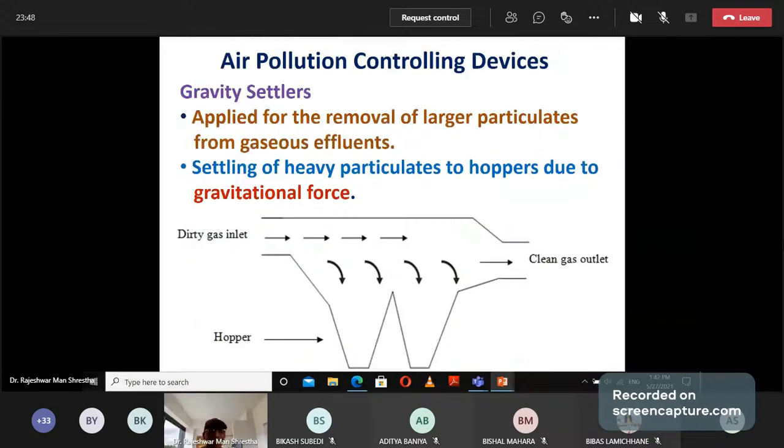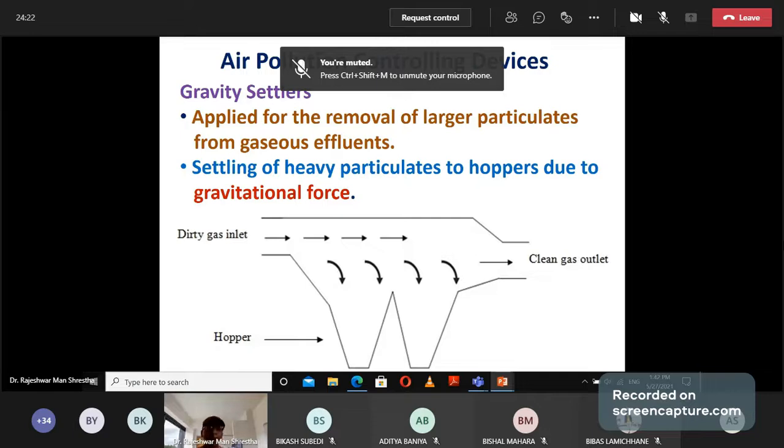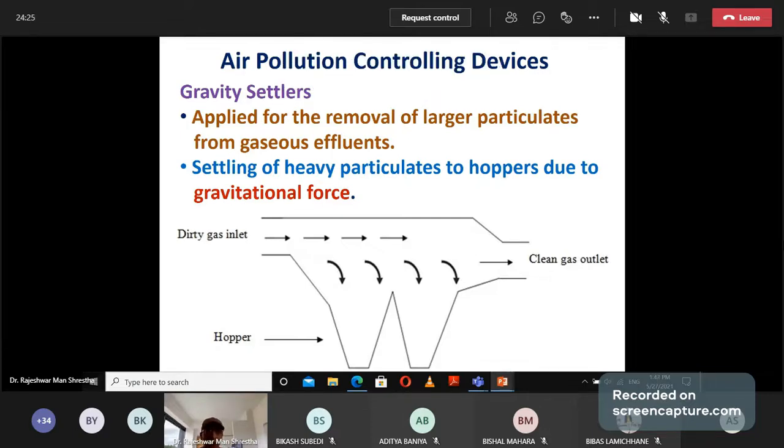For that, the industry should fit the following types of instruments. Number one is the gravity settler, and the gravity settler is applied for the removal of larger particulate matter. If particulate matter is larger, then this instrument is applied. This instrument is based on the principle of gravitational force. In this case, heavy particles settle to the hopper. Hopper means the lower part of that instrument, and the lower part is known as the hopper.